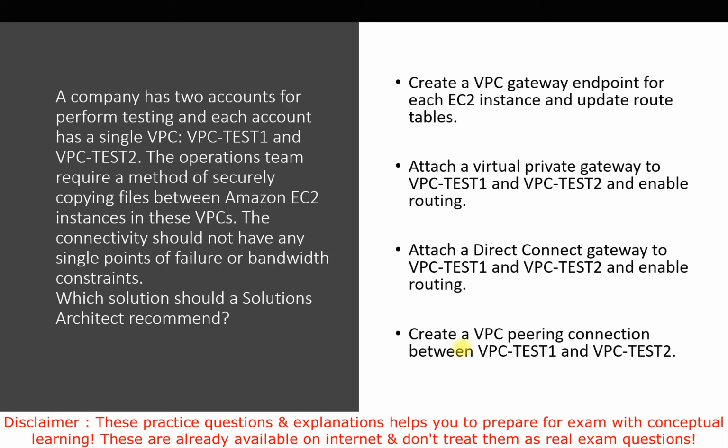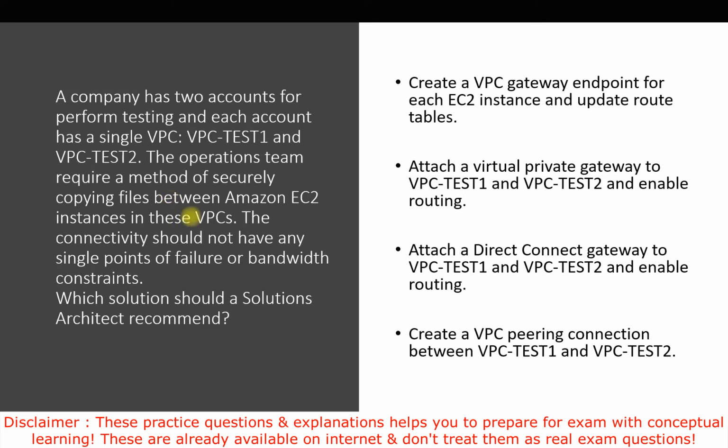What is a VPC peering connection? Let's understand. There are two types of VPC peering connection: one is local peering and the other is remote peering. Remote peering is when our VPCs reside in different regions. Here the question did not mention whether it is within the same region or a different region, so it's nothing to worry about that part.